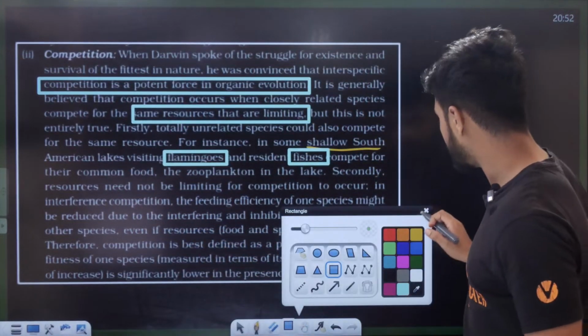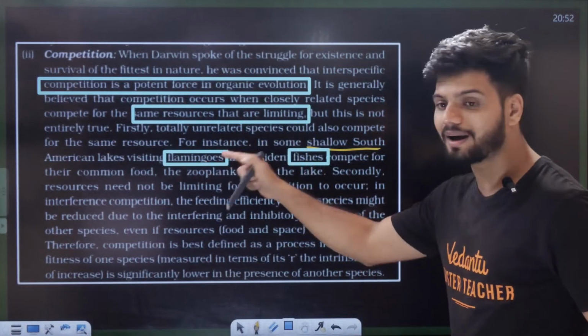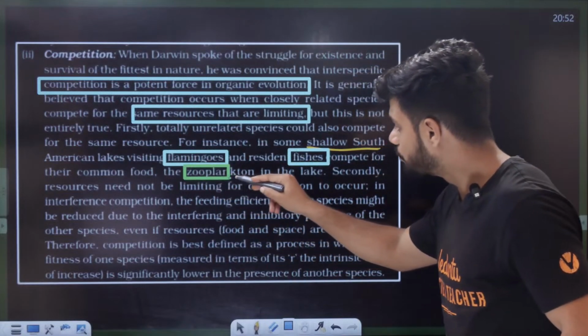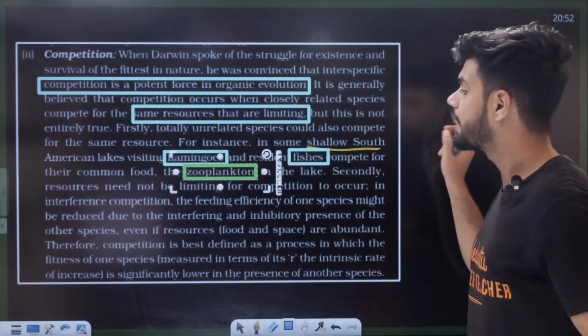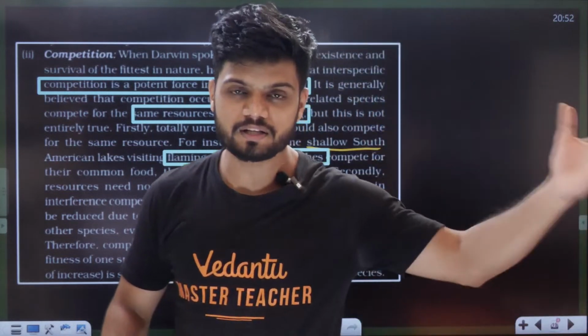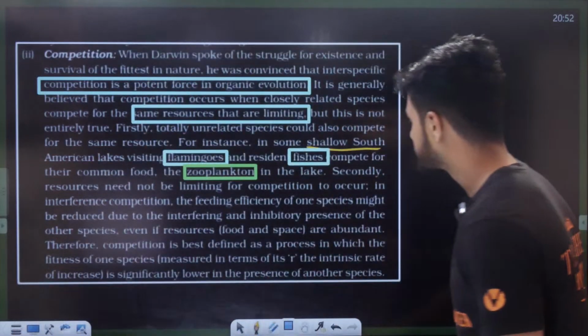So what is happening here, flamingo and fishes, both of them are unrelated, but both are fighting for what? Both are fighting for zooplankton. That is a common food. I am fighting, my friend is fighting, both of us are fighting for the same chips packet in the lake.